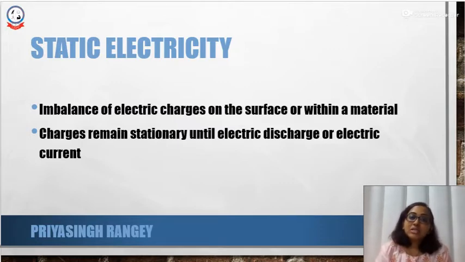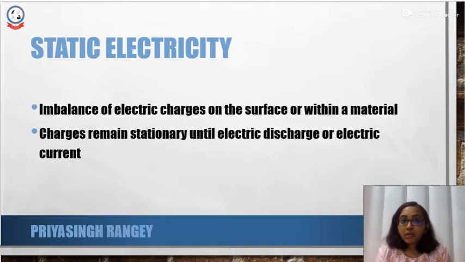Static electricity is the imbalance of electric charges on the surface of a material or inside a material. Here we are talking about the electric charges that exist on a body. A body may have a positive charge or a negative charge. A positive charge exists when there is a lack of electrons, and a negative charge exists when there are excess electrons. We need to remember that these charges are going to remain stationary.